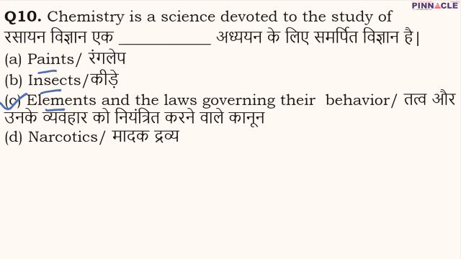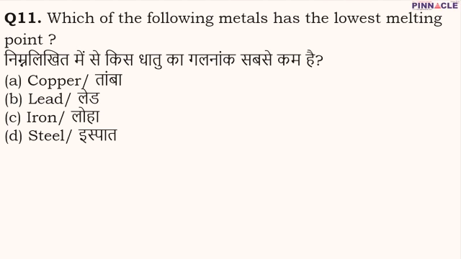Now moving on to question number 11. We have been asked which of the following metals has the lowest melting point. The melting point of copper is 1085 degrees centigrade.